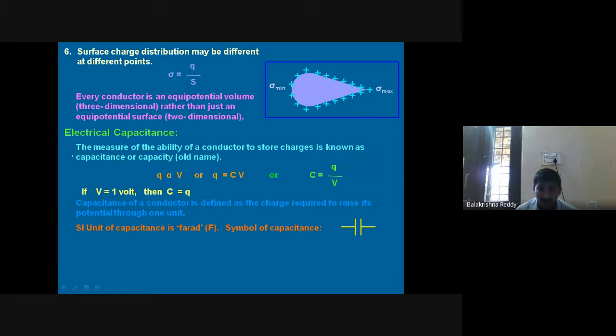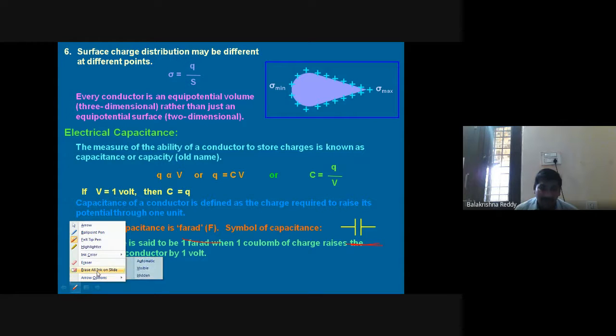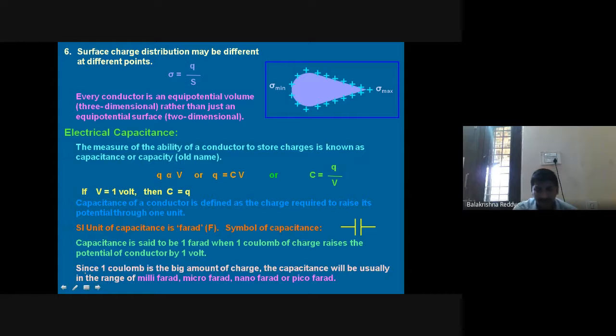Before that, the most important thing is that capacitance is measured in terms of farad, the unit. The symbol of the capacitor is nothing but two long parallel lines attached with horizontal lines. Capacitance is said to be 1 farad when 1 coulomb of charge is raised with 1 volt potential difference. So we can define 1 farad.